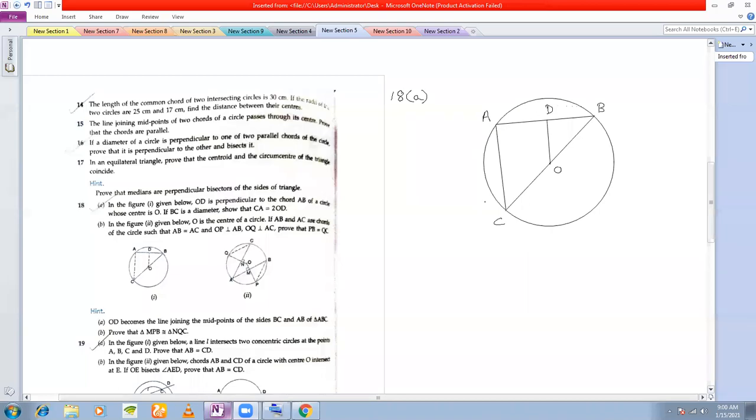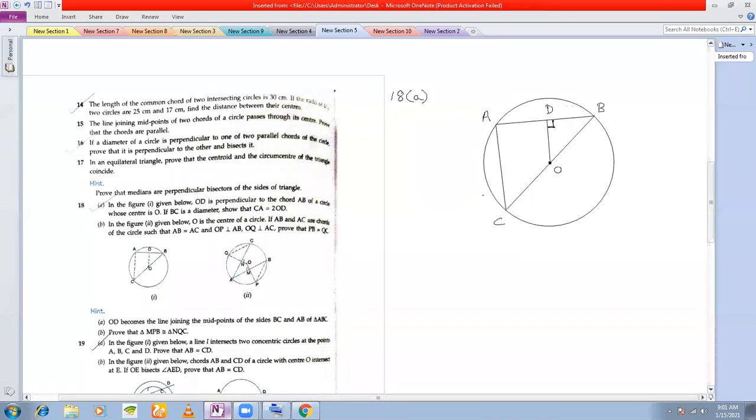In this question 18a, the question states that OD is perpendicular to the chord AB. So let's mark OD perpendicular to AB. Let's mark it here in the figure. So we know that these two are perpendicular. Fine. The center of the circle is given to be this O here.